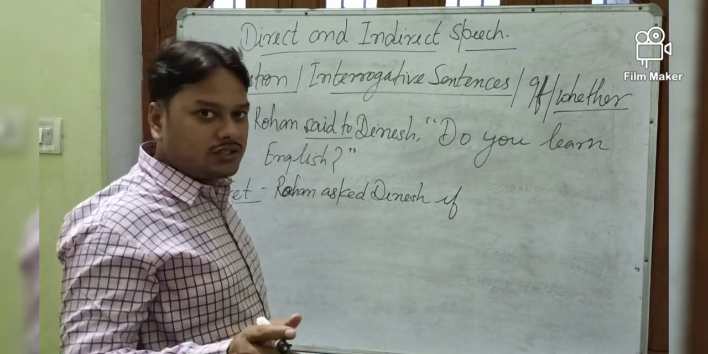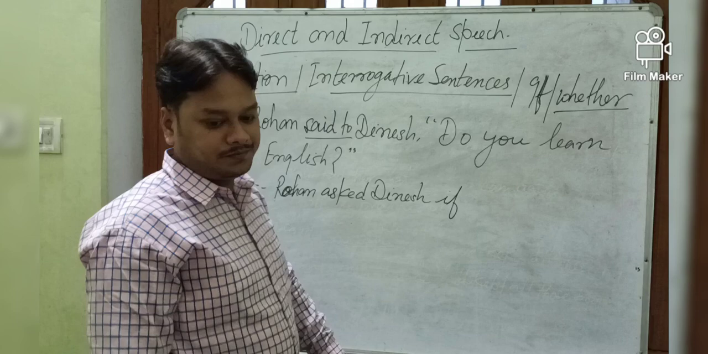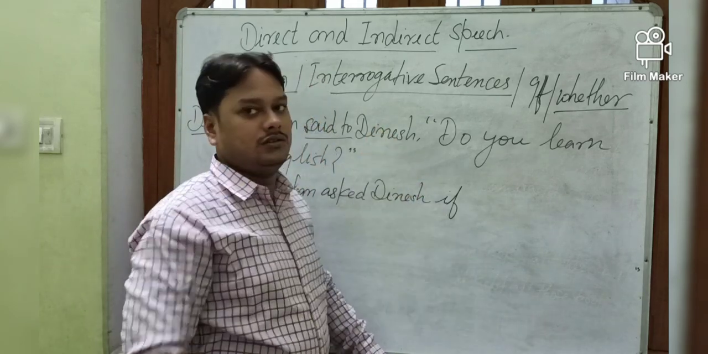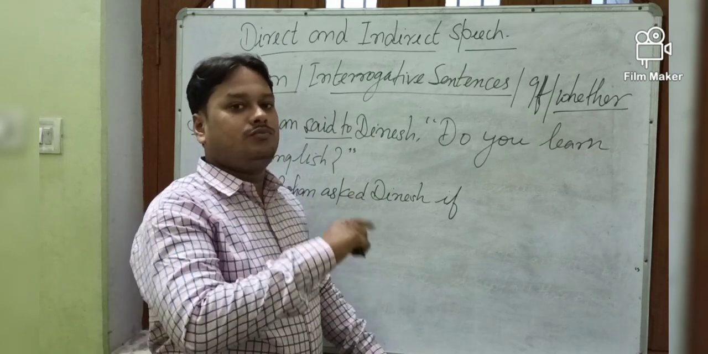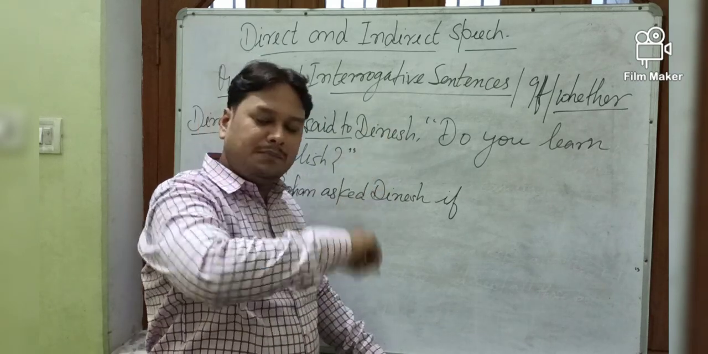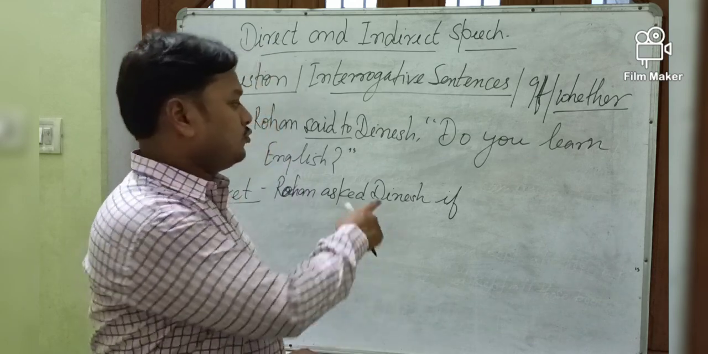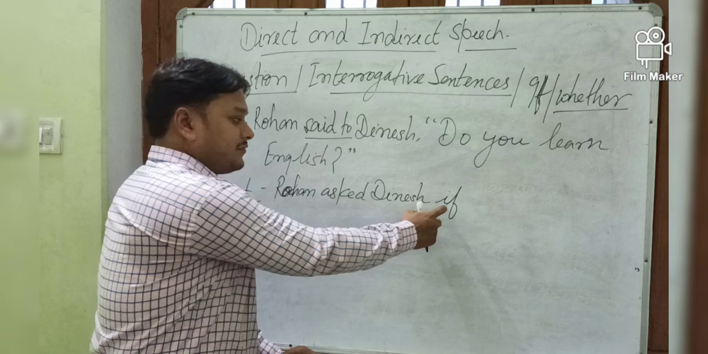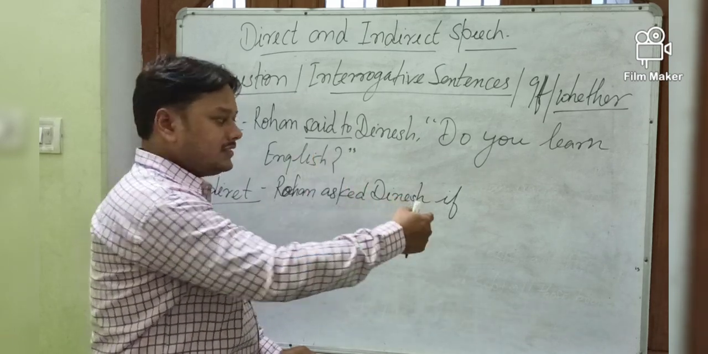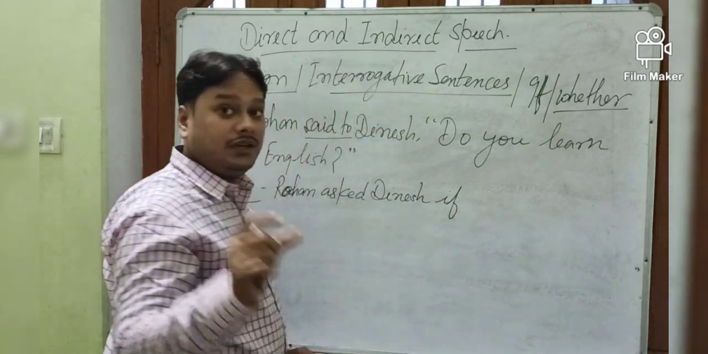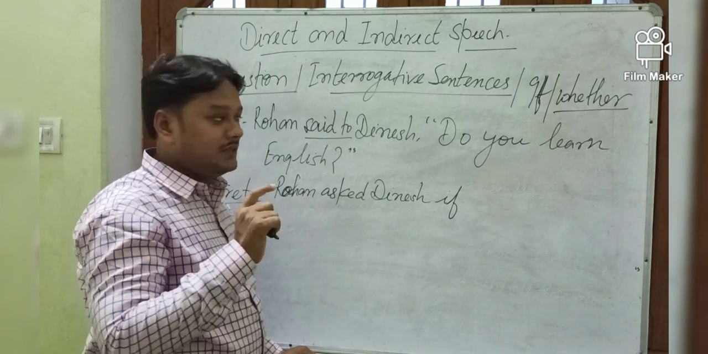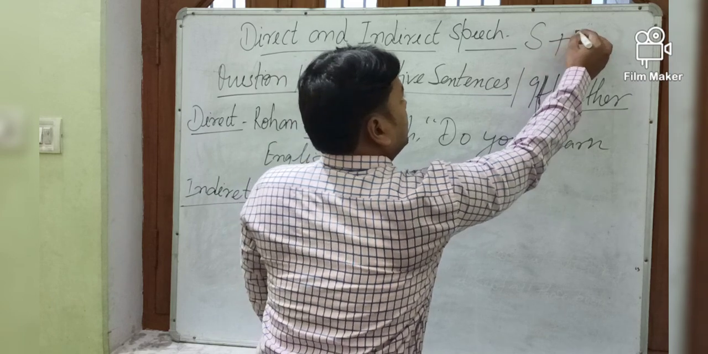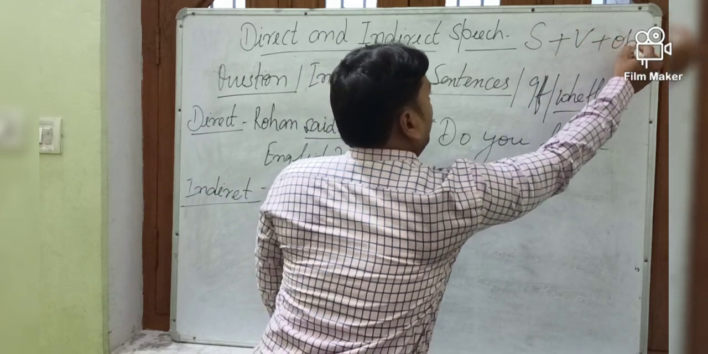Now it's very important to understand: after writing this conjunction, as you make changes in the simple sentence, in the same way you have to make changes in the interrogative sentence. After writing this conjunction, the sentence that you are going to write will be a simple sentence. What is the structure of a simple sentence? First we write the subject, then the verb, then the object.